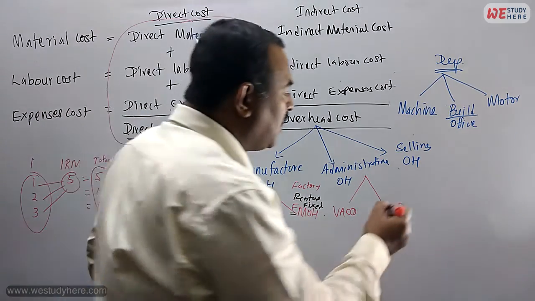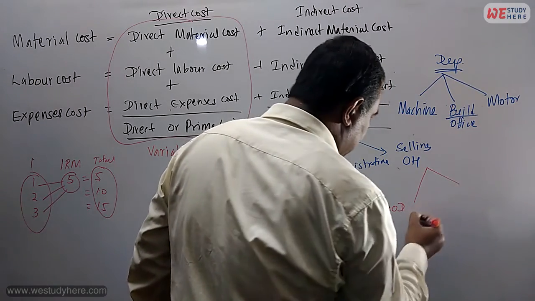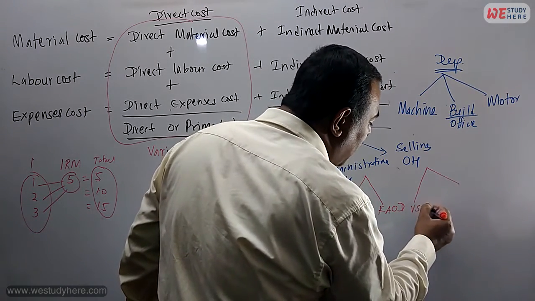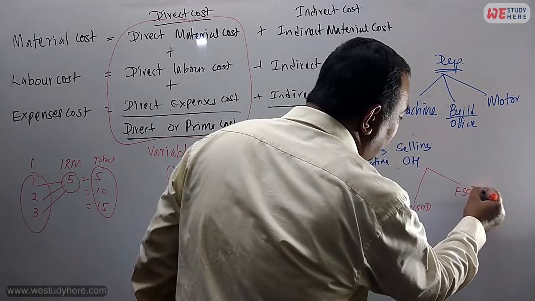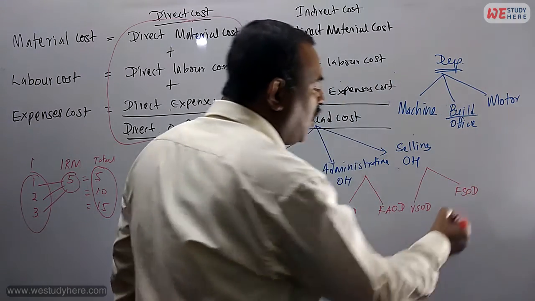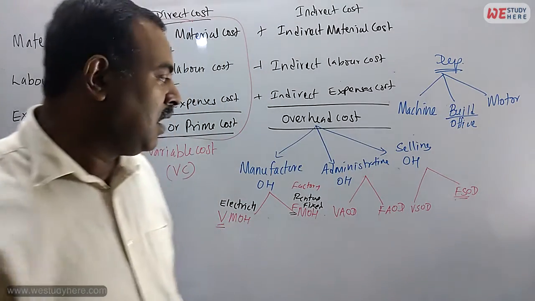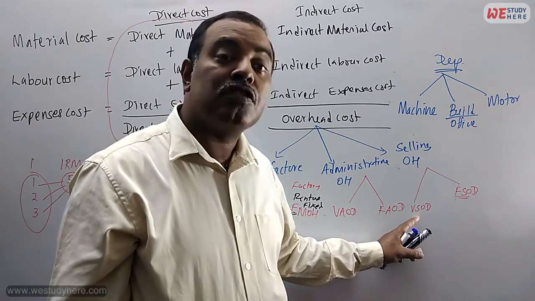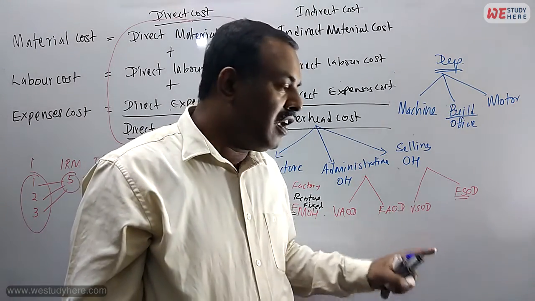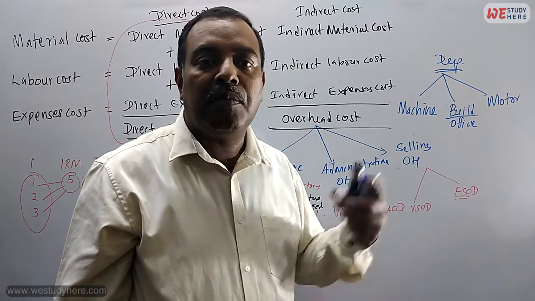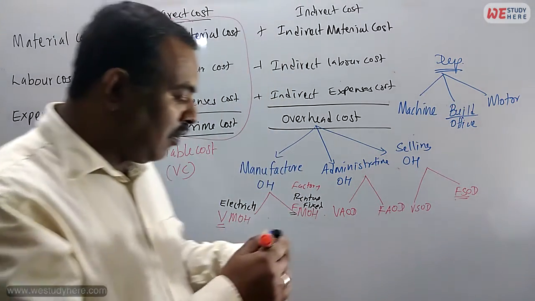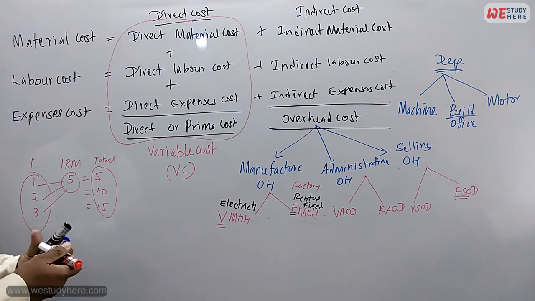Selling overhead also we can divide into two parts: variable selling overhead, fixed selling overhead. Fixed selling overhead is, we can say, motor depreciation, a fixed amount. The variable is sales commission. When you sell more, you will get more commission. Okay. Now the last part here.